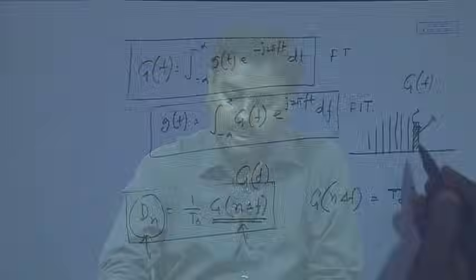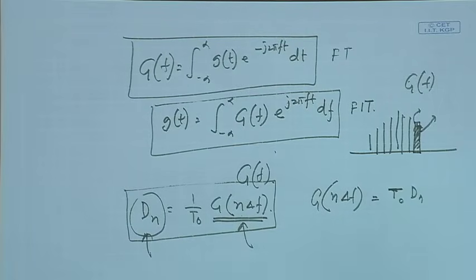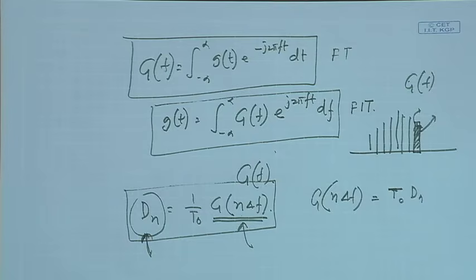So, those frequency components are getting closely packed. We are getting all the frequency components in a continuous domain, right. And everywhere, if I multiply G(f) by this del f, I get the strength of the frequency component, similar to this Dn, right.